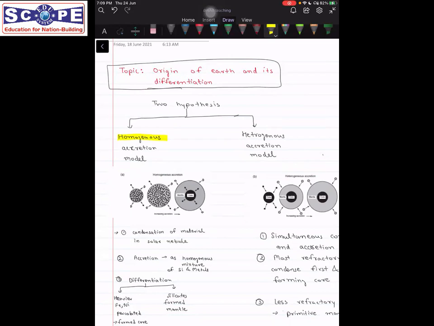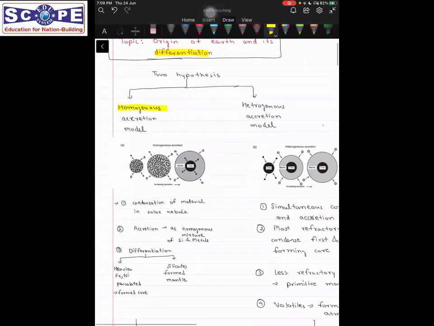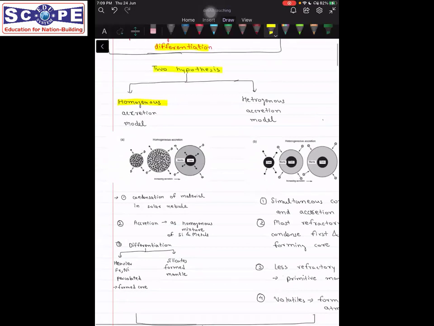That is origin of Earth and its differentiation. So, differentiation, what does this term mean? That Earth was initially homogeneous, uniform, and then it got differentiated into layers. So that is what differentiation means. These layers are compositionally different, as well as different in terms of their physical properties, which we will see next. So for the formation of Earth, two hypotheses are given.